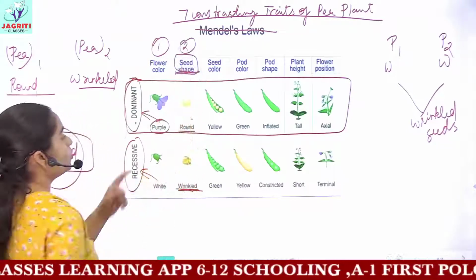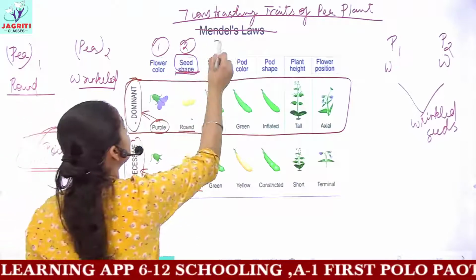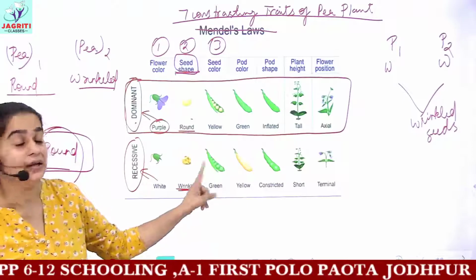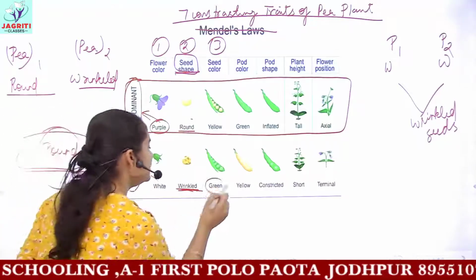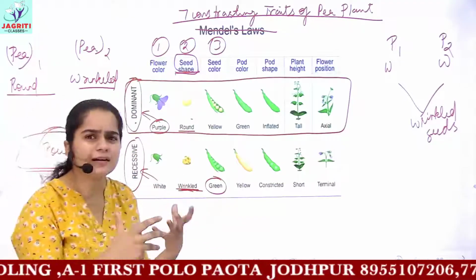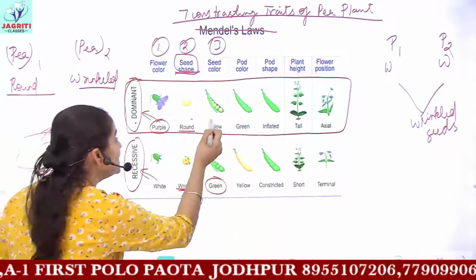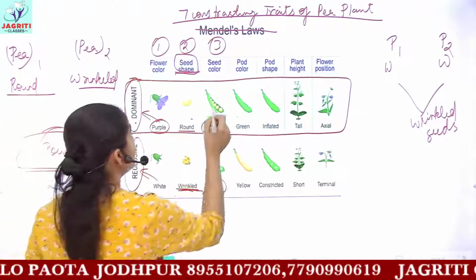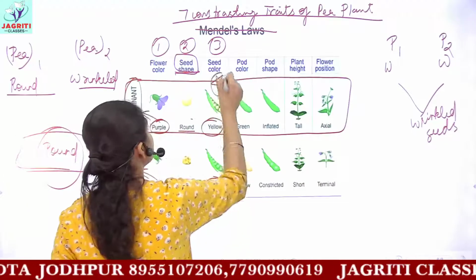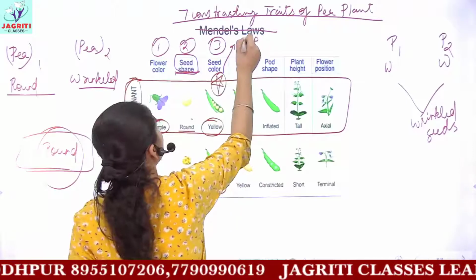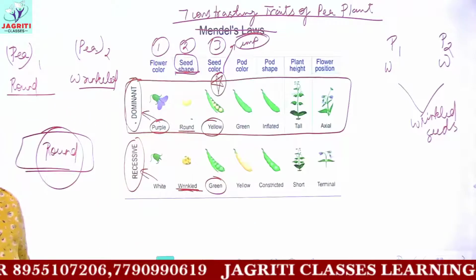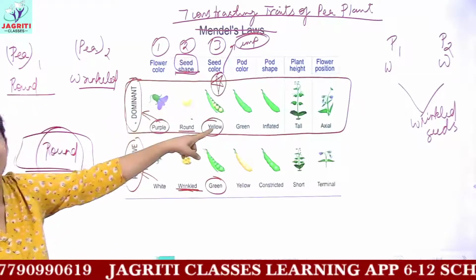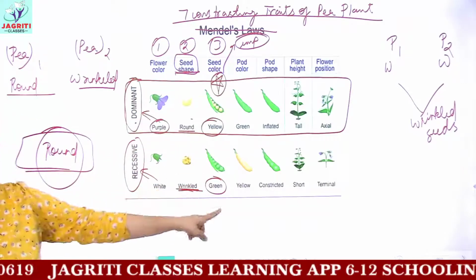Then seed shape, you have round and wrinkled. The third is seed color. Seed color can be yellow or it can be green. But remember, we favor green colored peas, yet here yellow is dominant and the green one is recessive. So this seems confusing, and this is an important trait to be learned. Remember the seed color: the dominant seed color is yellow, and the recessive seed color is green here.